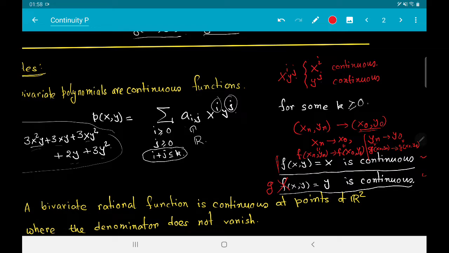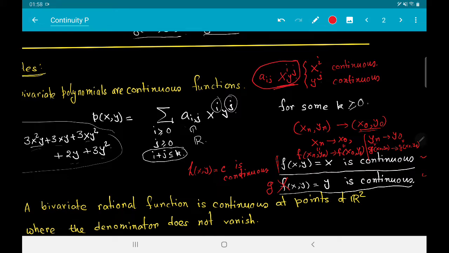Then there is one more thing that is also very easy to show: if you take another function h(x, y), which is a constant c, that is continuous. This is also very easy to prove, and once you have that, a constant is continuous, so whatever aij you give me, this product is going to be continuous.